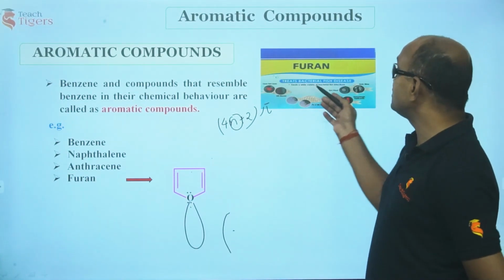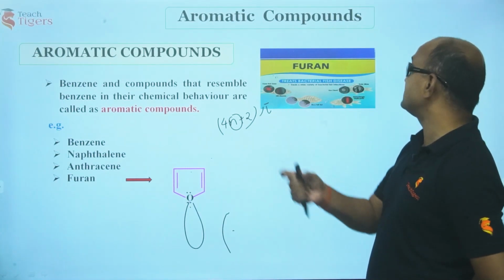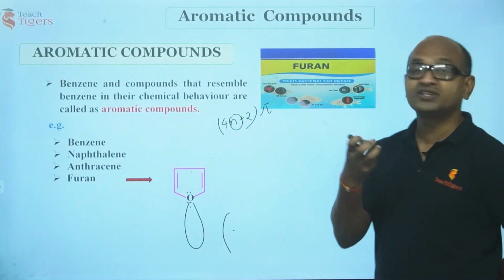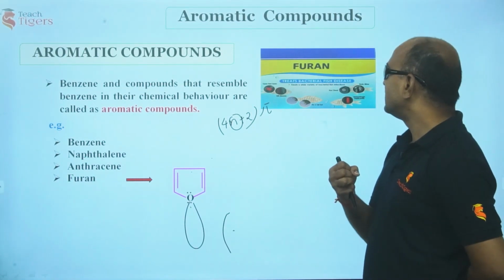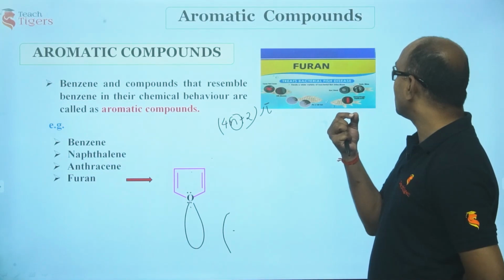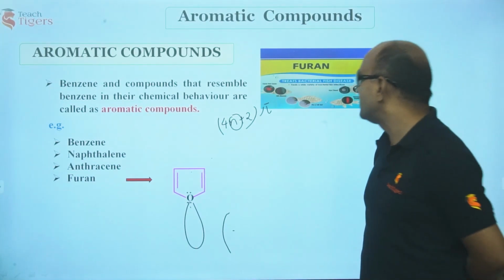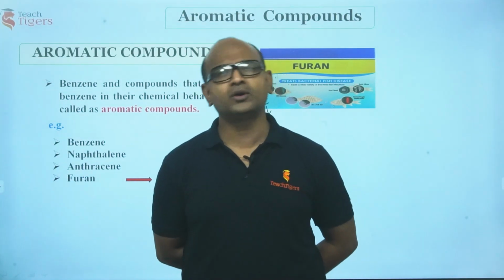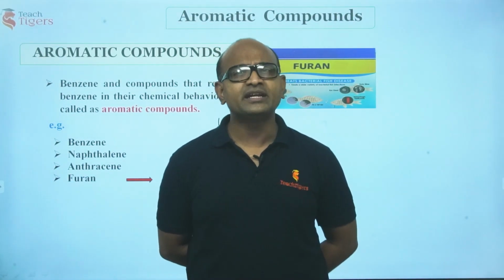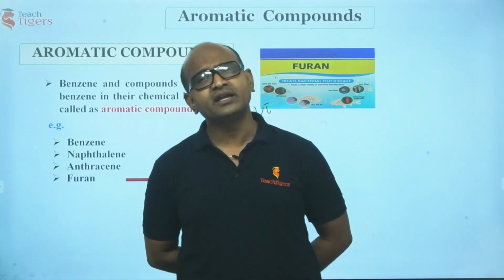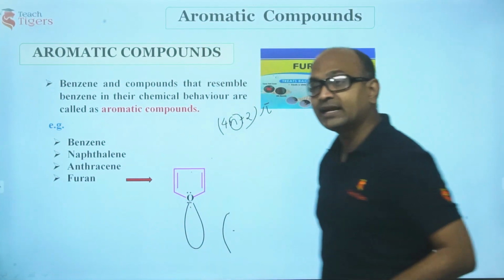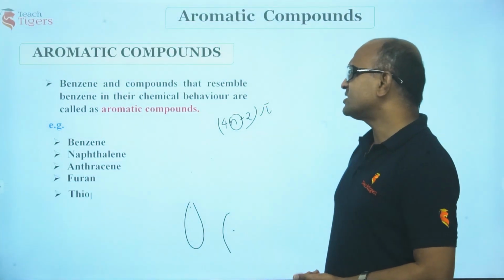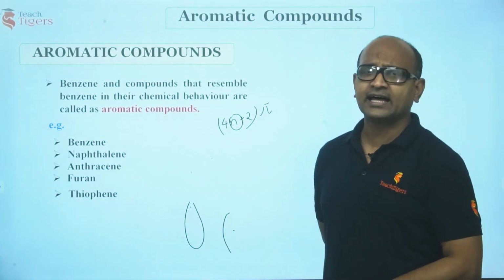Guys, furan is used to treat bacterial fish disease. They are used to treat a variety of bacterial fish infections, like open red sores, eye cloud, body infections. They are used to cure them. And I told you this is the reason why aromatic compounds are so important. Industrially, in the pharmaceutical industry, many drugs are aromatic. We'll see the synthesis of a few drugs also in this chapter. Anyway, furan was an aromatic compound.